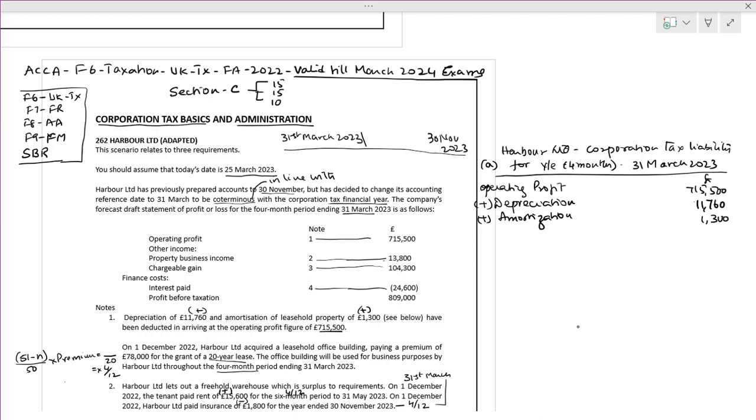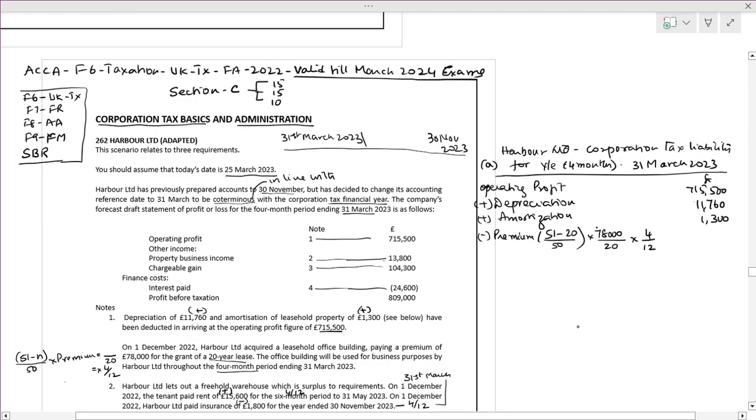We have to deduct the premium. See, I will only write it here. I have given the formula there: 51 minus 20 divided by 50 times the premium amount. The premium amount is 78,000, divided by how many years? It is for 20 years. We have to take it for 1 year, multiplied by 4 by 12.